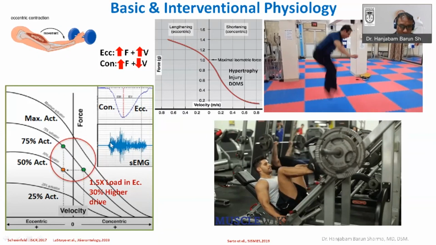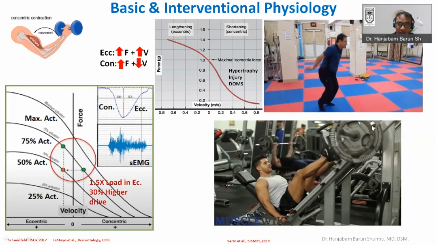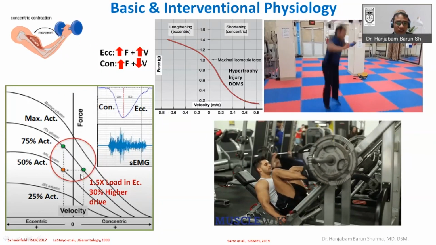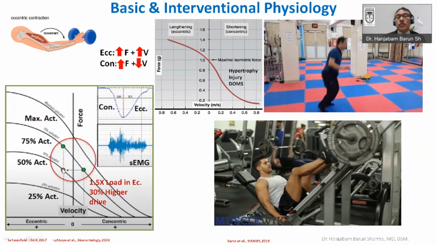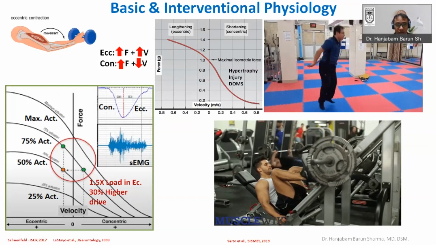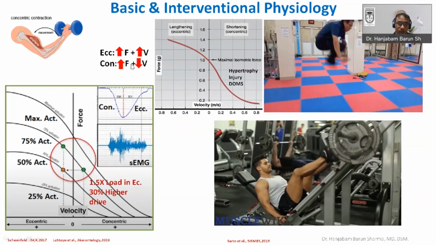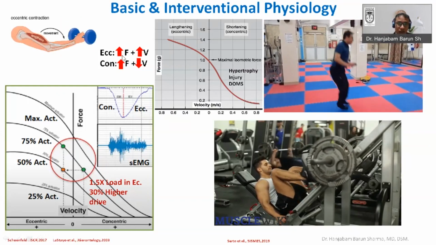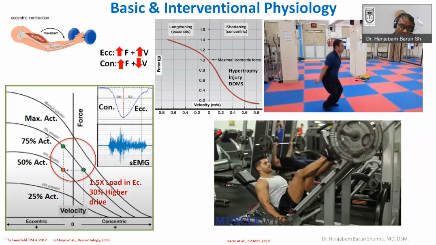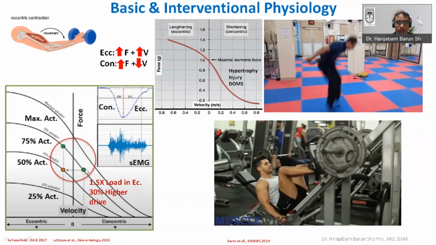But here you can see that if you are lifting the same load in both the concentric and the eccentric phase, then based upon this force velocity relationship, your activation of the muscle fibers will be reduced. This is important. Why? Because the force velocity relationship of the eccentric says that to stay on the same force velocity curve with the same load is not possible.